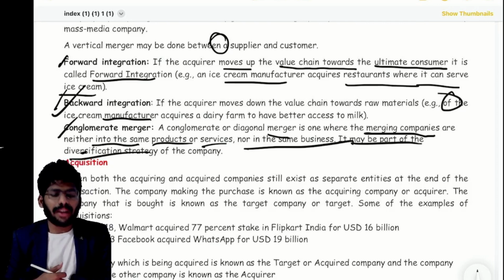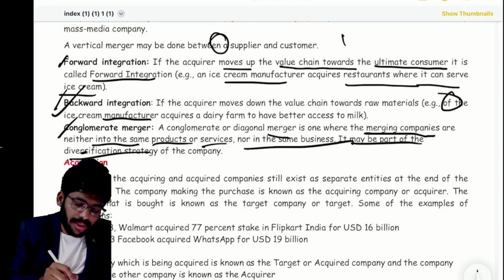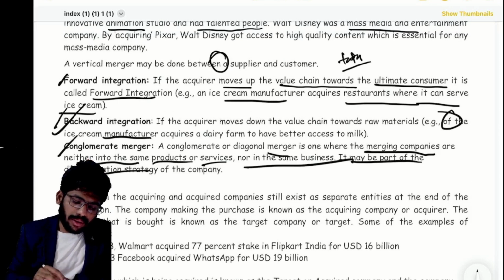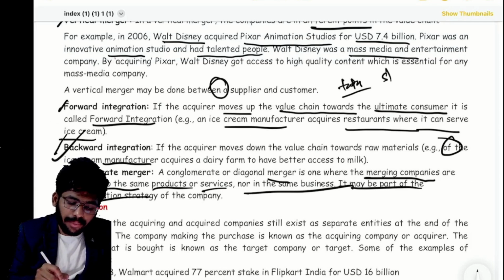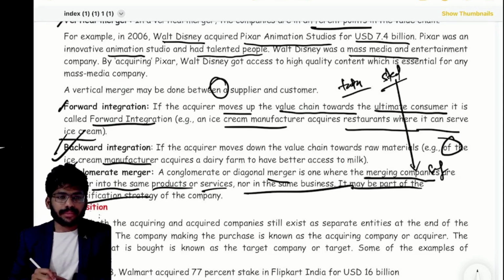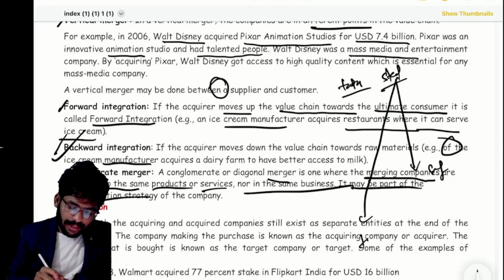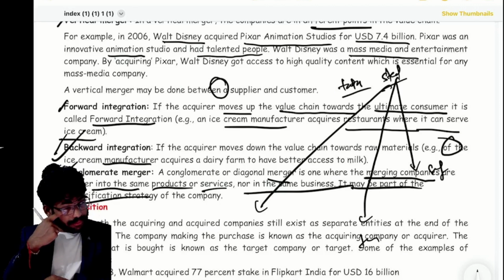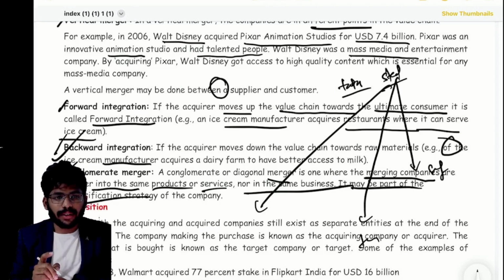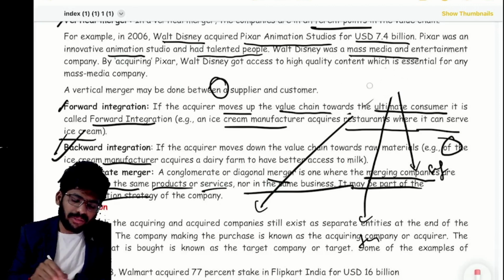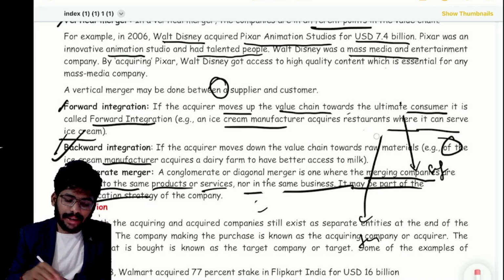Suppose, for example, Tata initially starts with steel, and later I went to software, and later to textiles, and later to shampoo, etc. So slowly I'm expanding the business with different business criteria, correct or not?